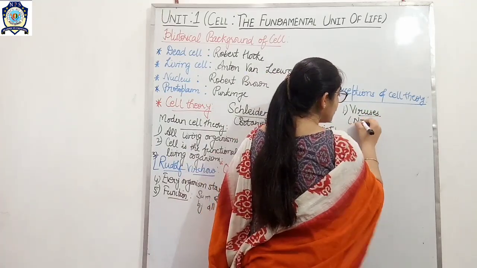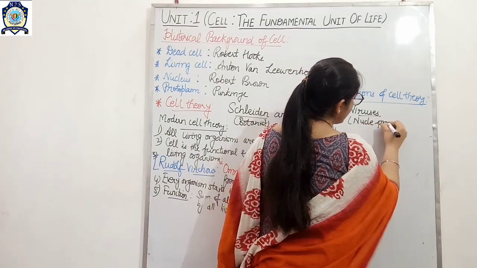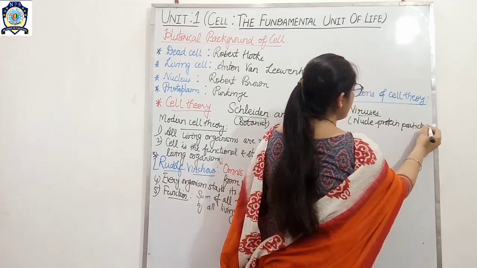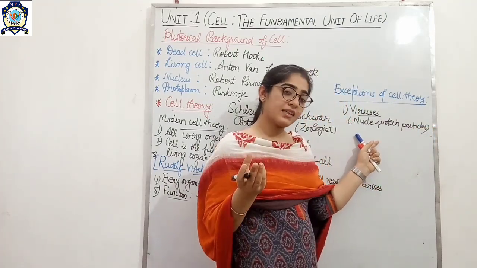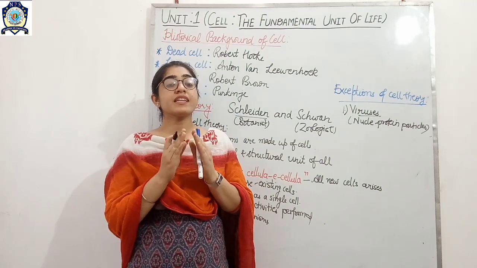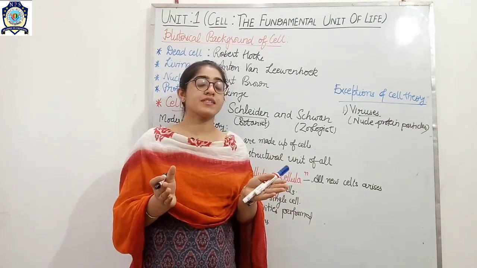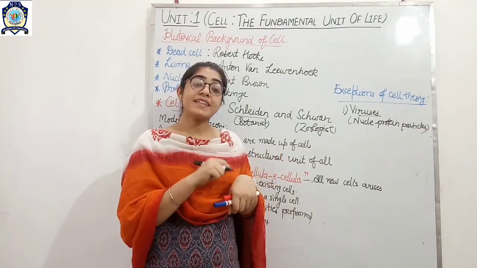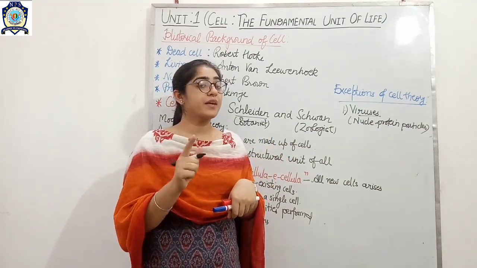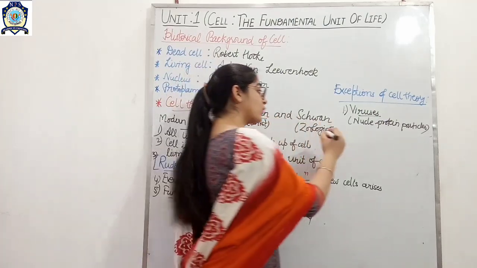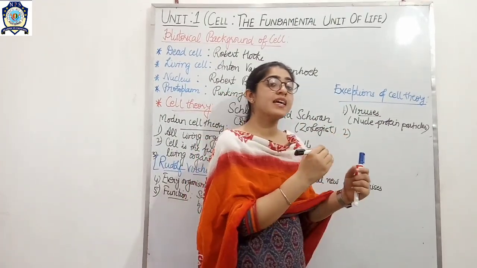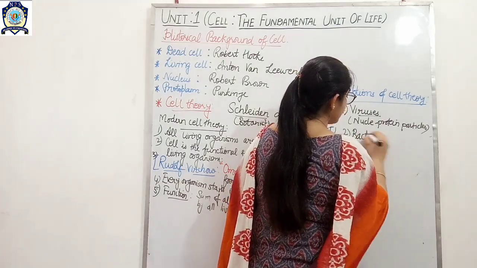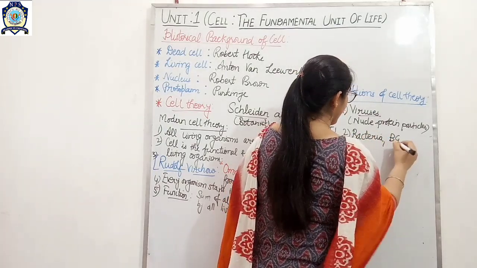They are nucleoprotein particles. Whenever they live outside the body of an organism, they are not harmful, but whenever they enter into a living organism, they may cause harm. The second exceptional case is bacteria and blue-green algae.